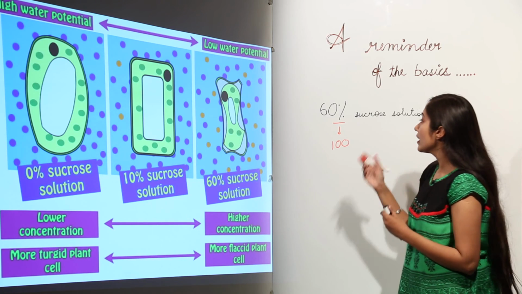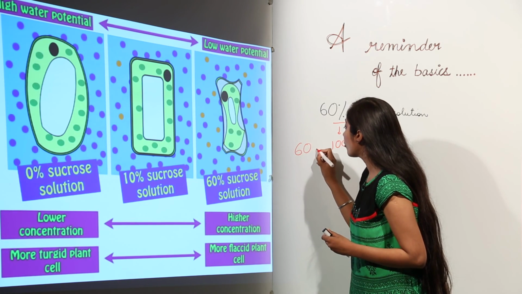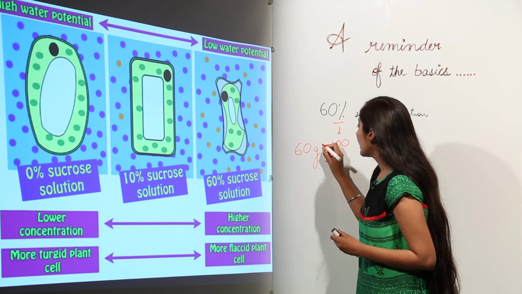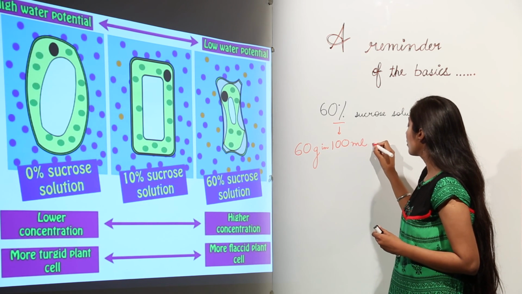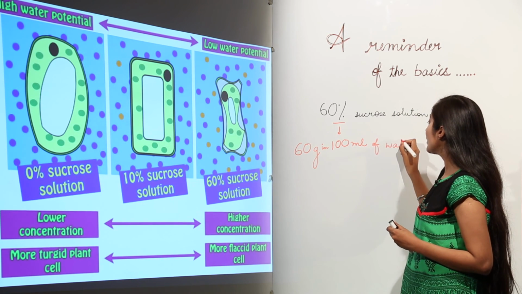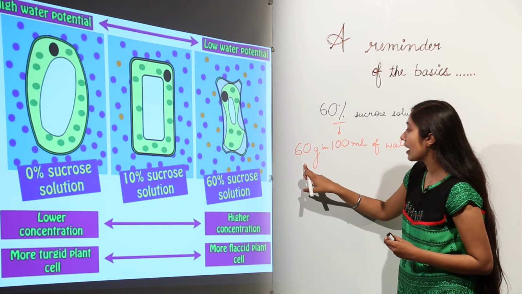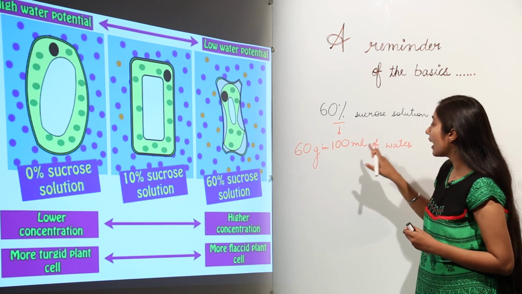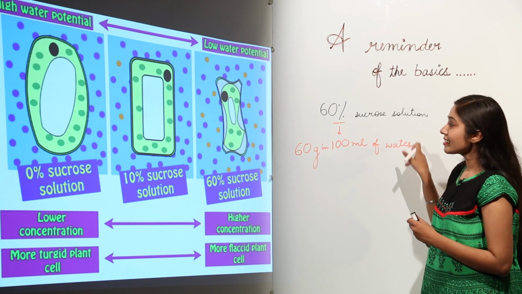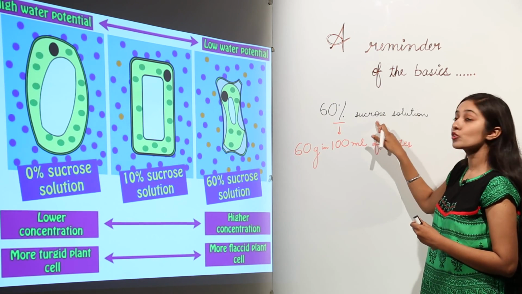What you have to do is take 60 gram of sucrose in 100 ml of water. This is how you will prepare a 60% sucrose solution.